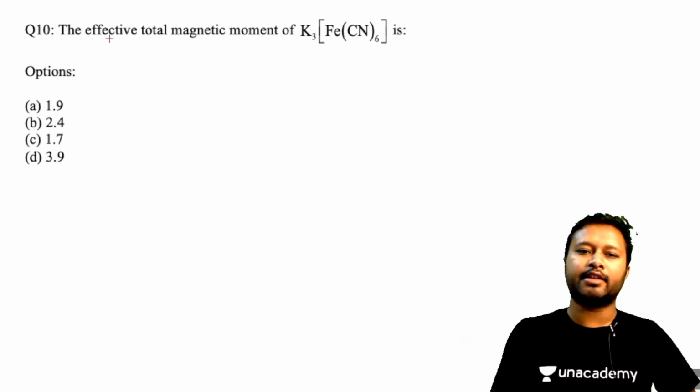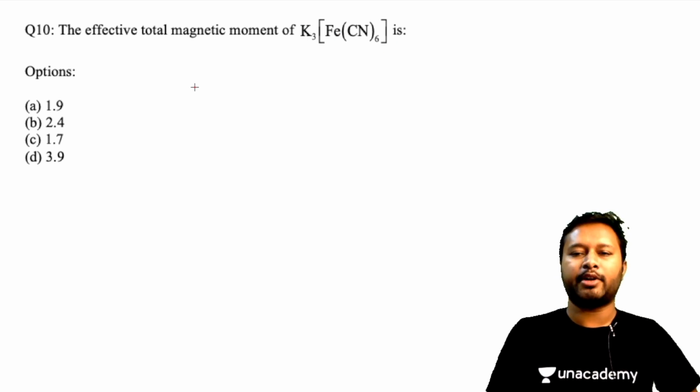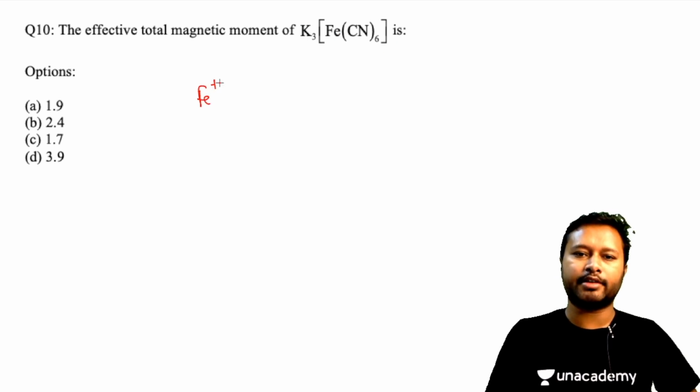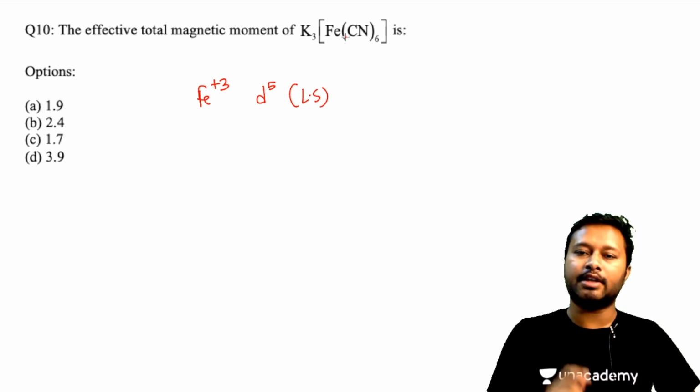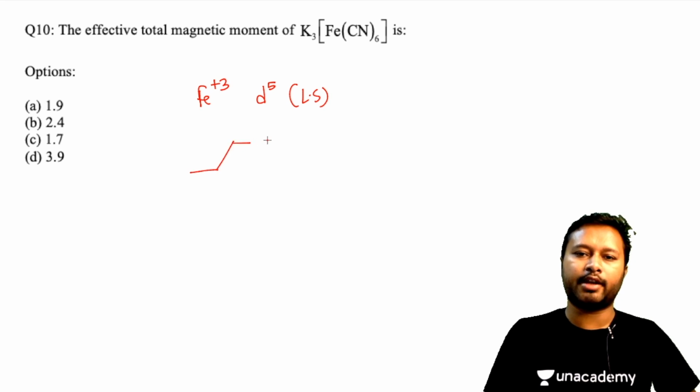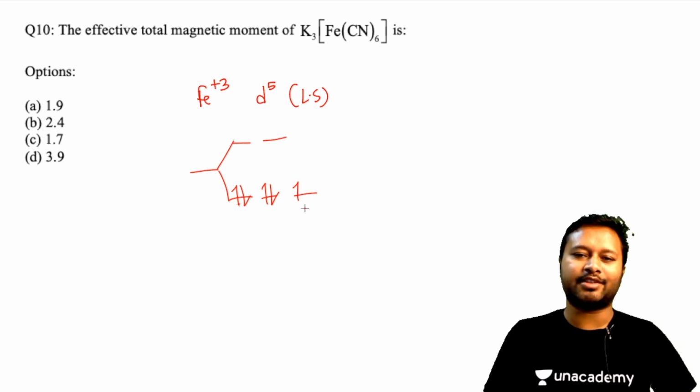Here it says that the effective total magnetic moment of K3[Fe(CN)6] is. Pretty simple question. Iron over here is in +3 oxidation state. This is nothing but a d5 species, and that too a low spin species. Why? Because of the presence of CN ligand. Now because of that you are going to fill the electrons in the octahedral field like 1, 2, 3, 4, 5, just like that.